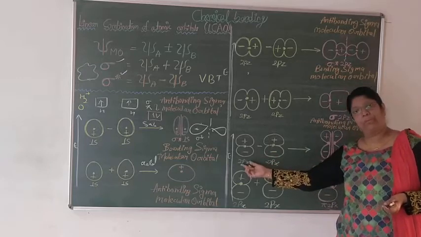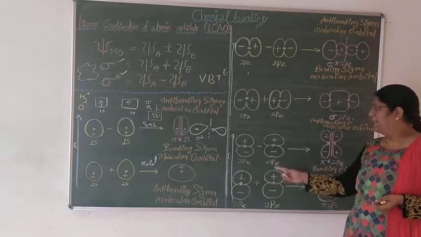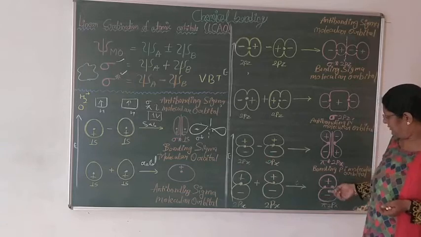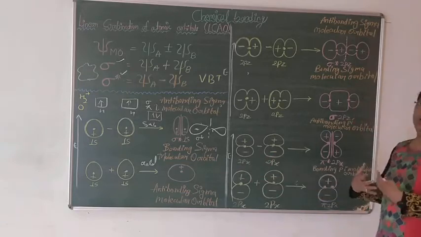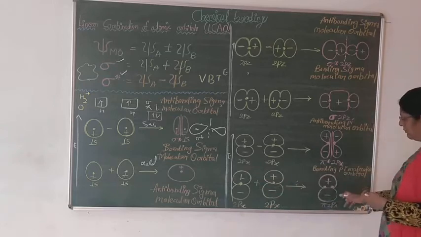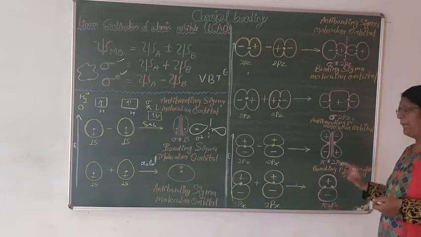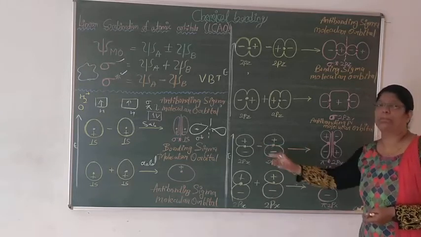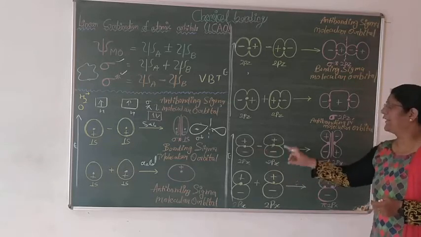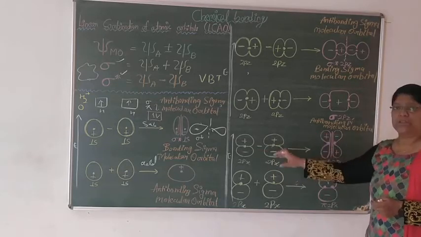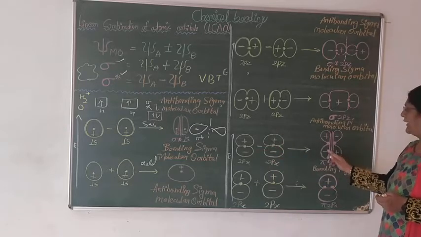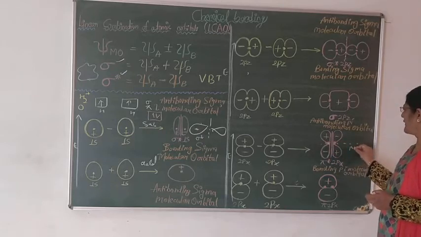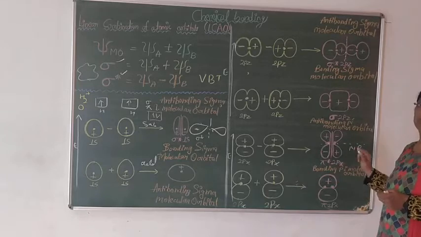Same we will do for px and py. If it is px and bonding is happening, then these two orbitals will merge with each other, and these two orbitals will merge with each other, and they will form pi 2px. But if subtraction is taking place, these two orbitals will partially merge with each other and the next two orbitals also partially merge, and they will form this shape, and the gap between them is known as the nodal plane. It will be pi anti-bonding 2px.